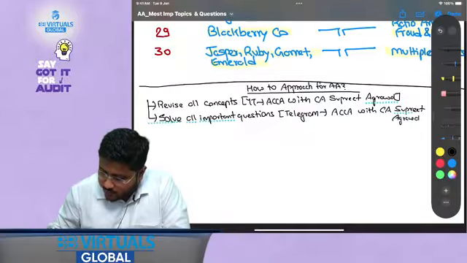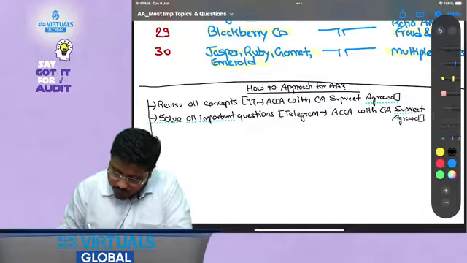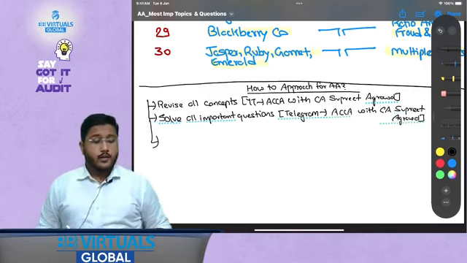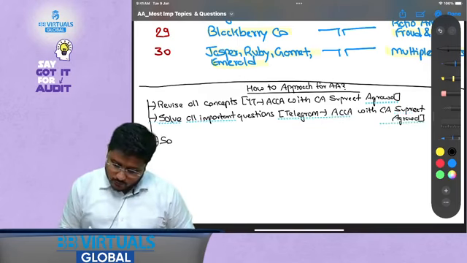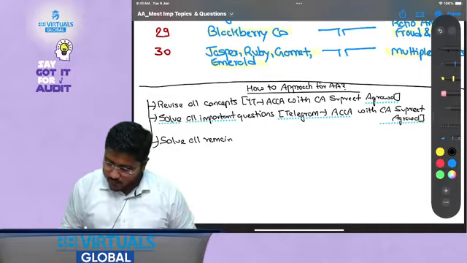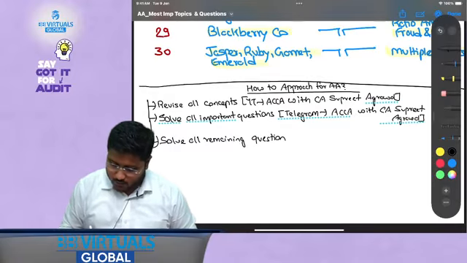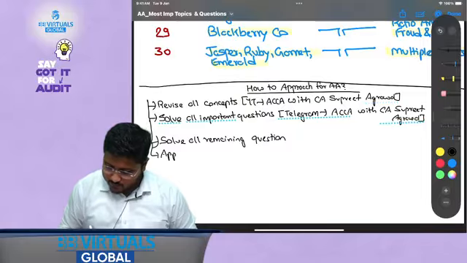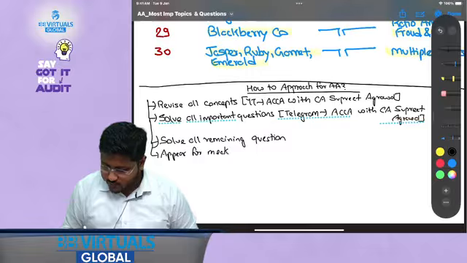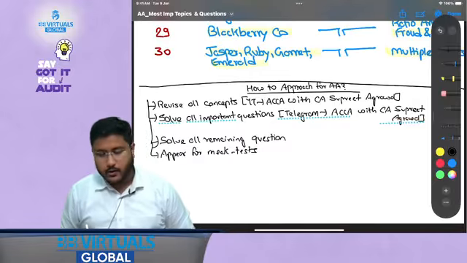Now third thing, if you are able to do it, it's good. Then you should solve all remaining questions. Then you should appear for mock test. And re-revise.